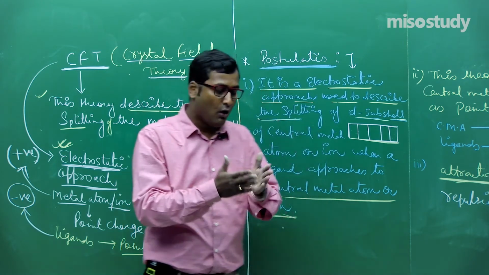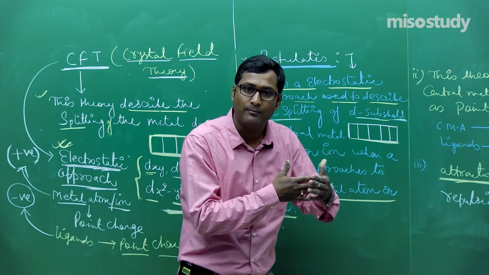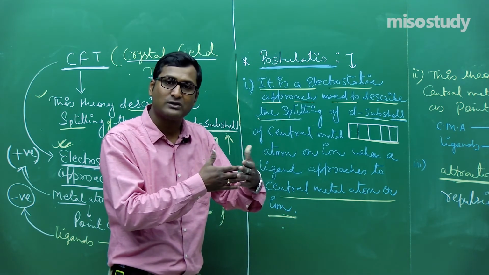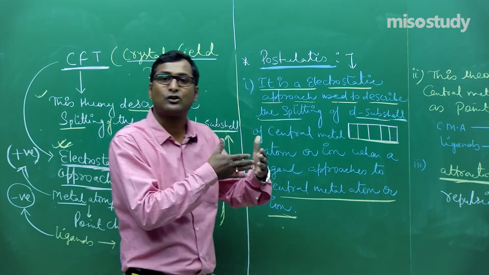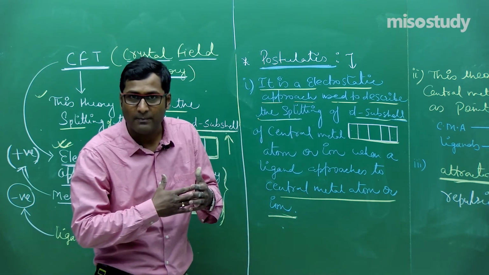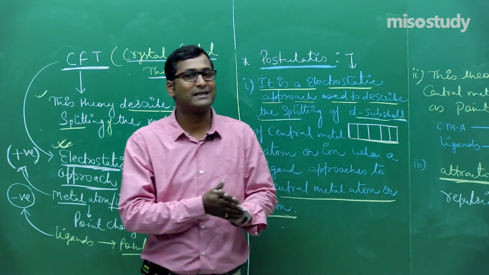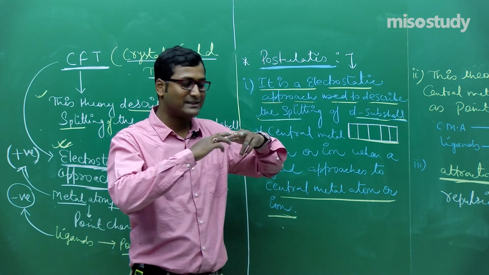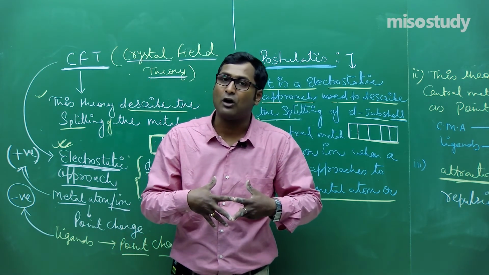As we know, when a ligand approaches a central metal atom, there is an electrostatic force of repulsion, because the ligand contains a lone pair of electrons and the central metal atom also has valence shell electrons, and when charges are the same there is repulsion.